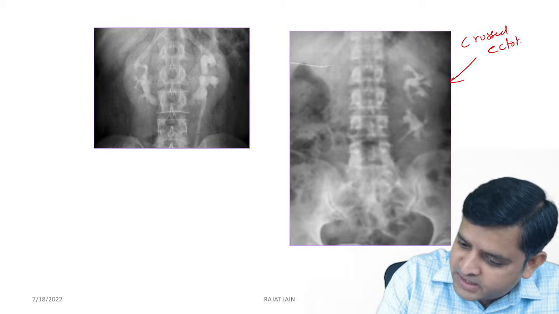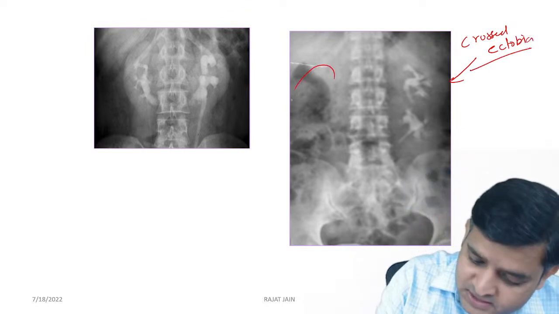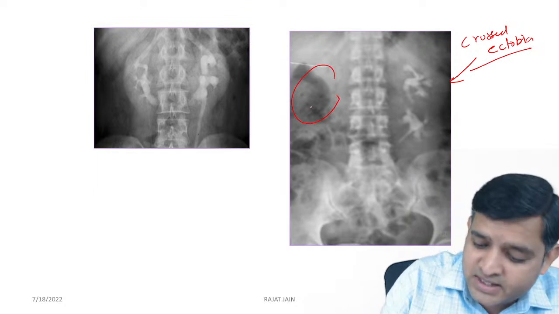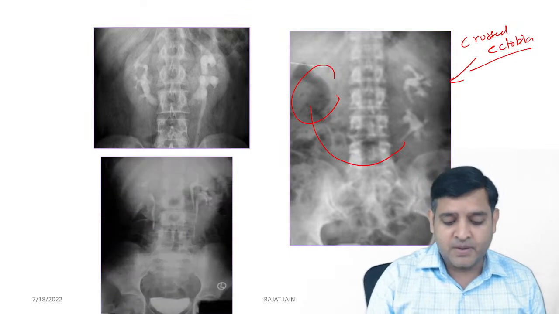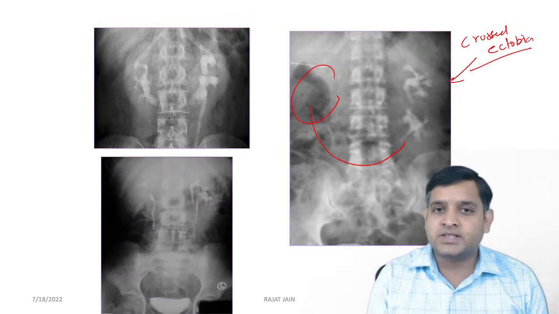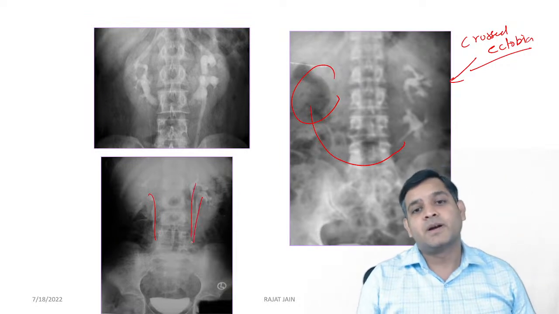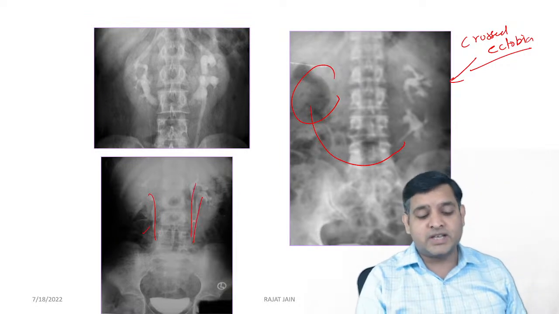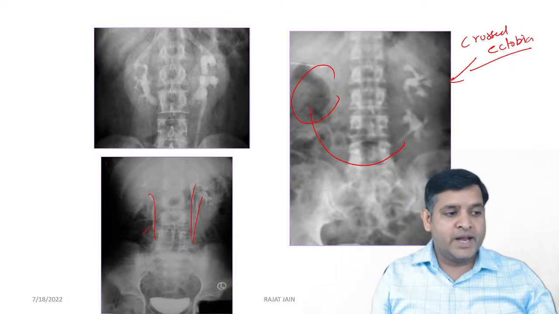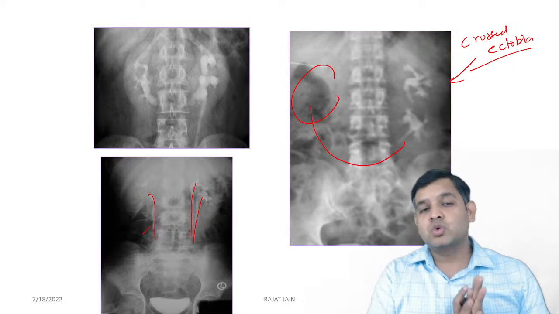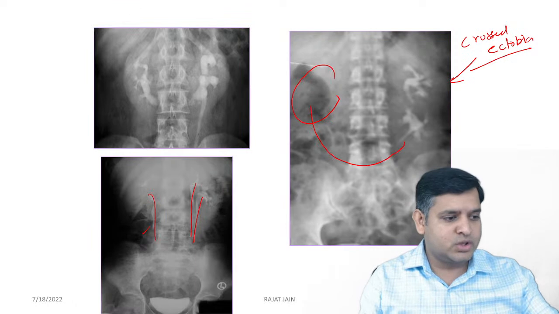The commonest mistake that a lot of people make is they think that it's a duplicated system. Since there is no kidney on this side, this is an ectopic kidney which has moved on to this side. This is not a duplicated system, and this structure is a duplicated system, where you see one ureter on this side and two ureters on this side. Anybody who can tell me, from surgery knowledge, which law is applicable to the duplicated system?